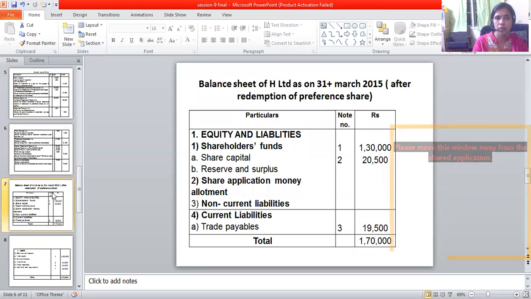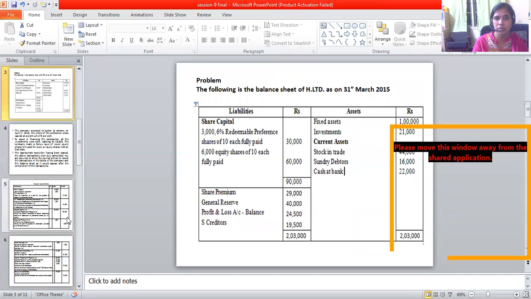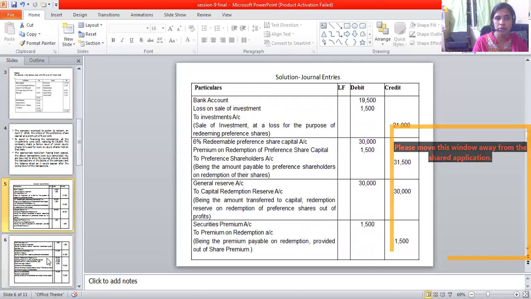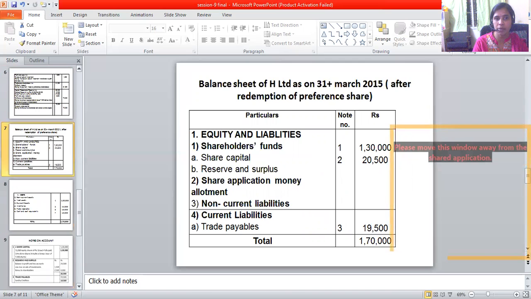So going on further, now let us look into the balance sheet, how it appears. So shareholders funds, you will have share capital and the reserves and surplus. So 1,30,000 and 20,500. So here we will have to take up this general reserve, which is already there here, and the amount that is transferred, is it not? So that is how this is taken care of. So finally we are left with 20,500. So then apart from this, there are trade payables, so that will be taken up, 19,500.